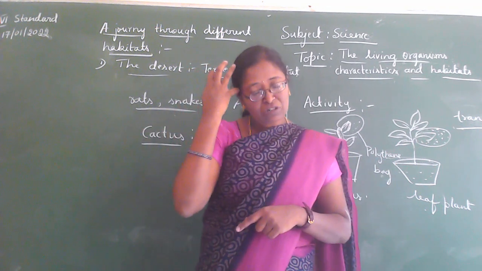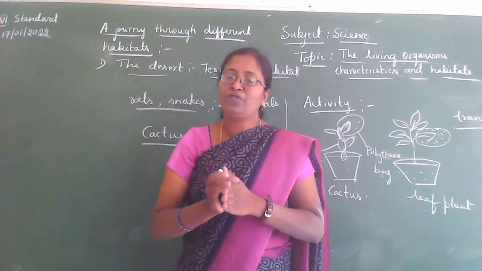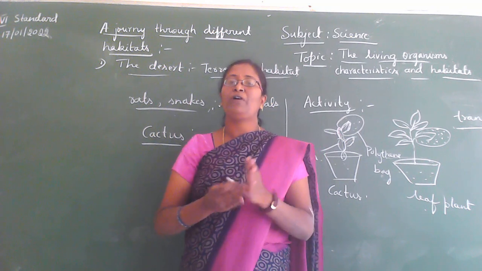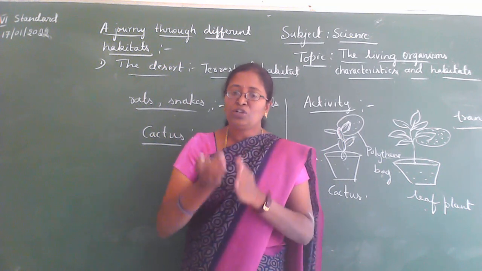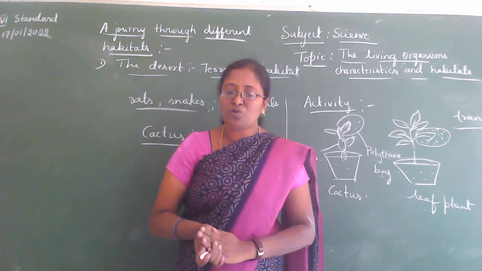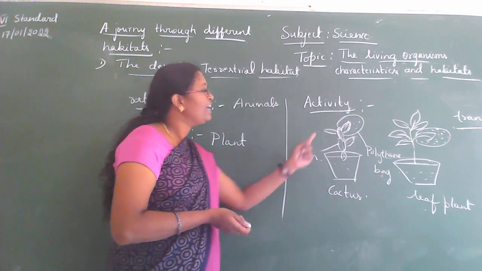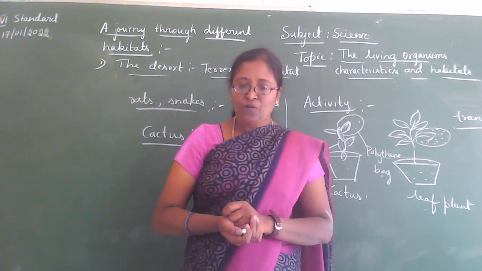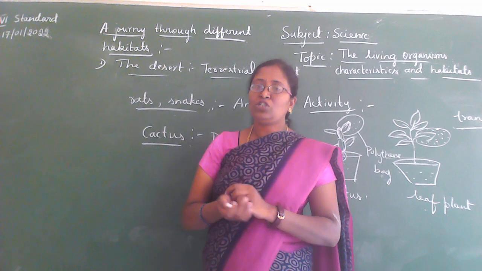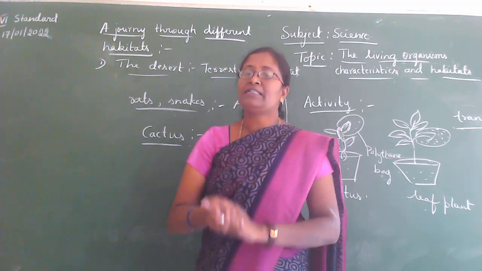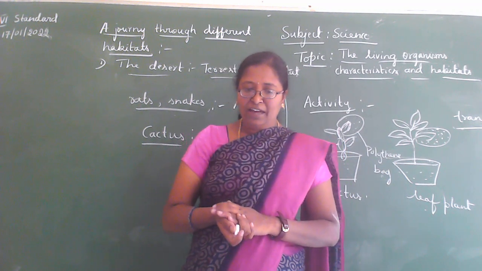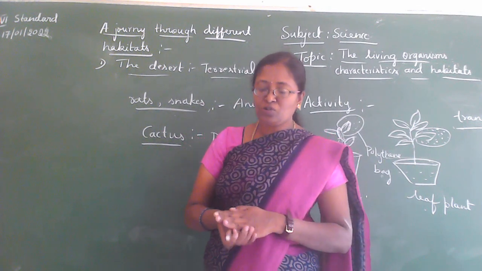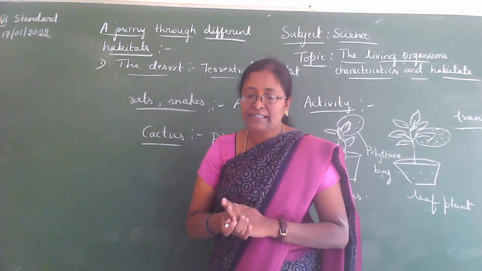Okay children, so then tell me how the photosynthesis happens. You know that photosynthesis is the process of preparing food, isn't it? This process also usually takes place in the stem of the cactus plant. Photosynthesis in this plant is usually carried out by the stems. Then, children, the stem is also covered with a thick waxy layer.